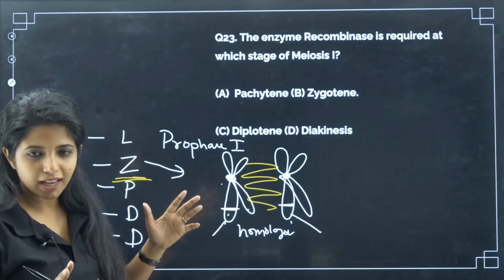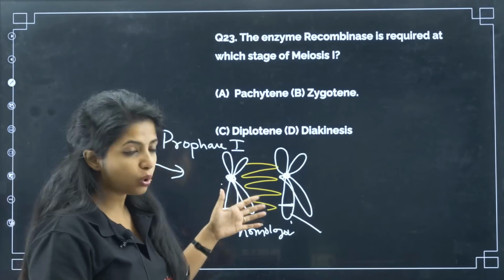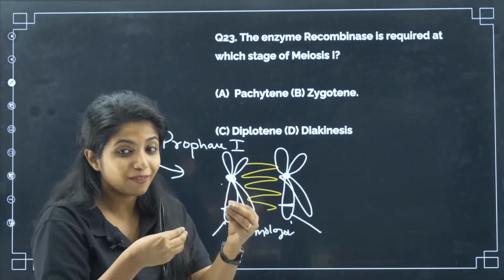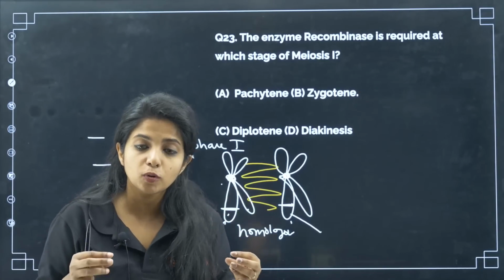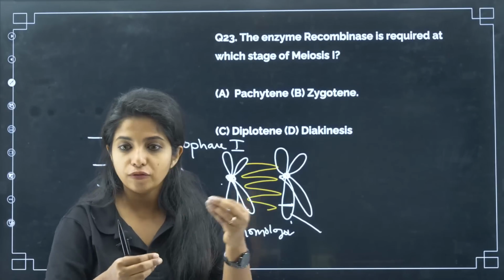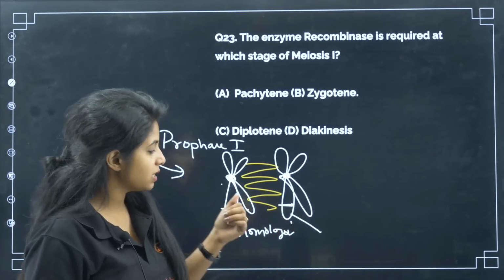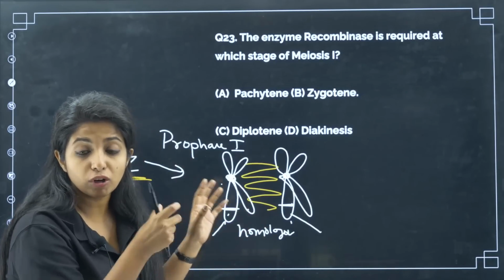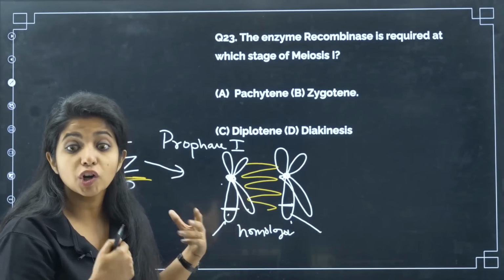Pachytene, that is the best thing. In the pachytene, my dear children, slowly, you're very close to each other. They start exchanging the stuff. They start giving food, things like that. When we also become close, what will happen? We give each other a lot of food and whatever we like, right? So basically over here also, they are going to exchange certain things, and this process is known as recombination, or crossing over.